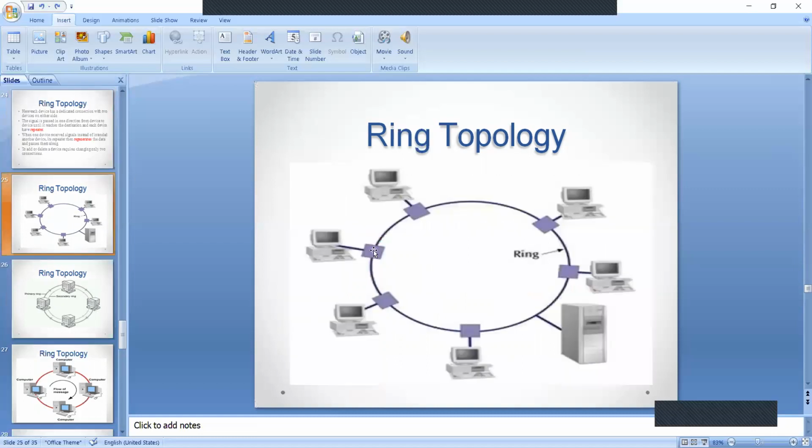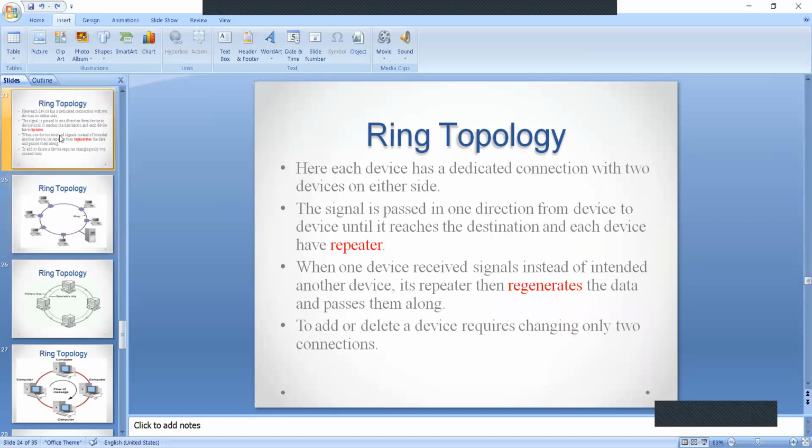This is how it is having dedicated links. Where my mouse pointed, let us take this computer or this node. This node is having a point-to-point connection or dedicated link to this node and to this node. That is why I said it is having a dedicated connection with two devices on either side.